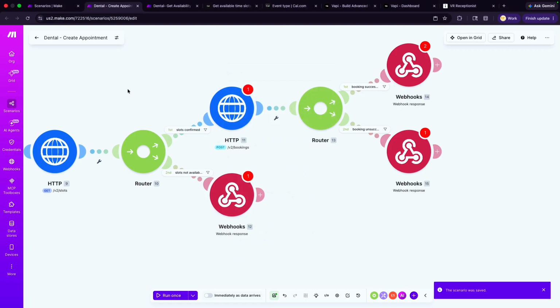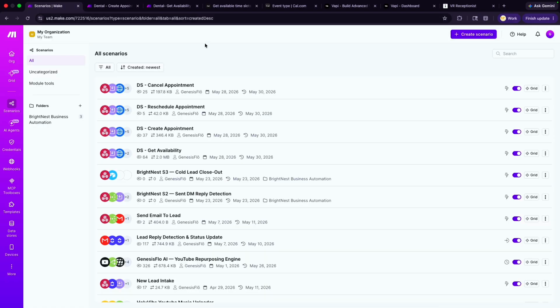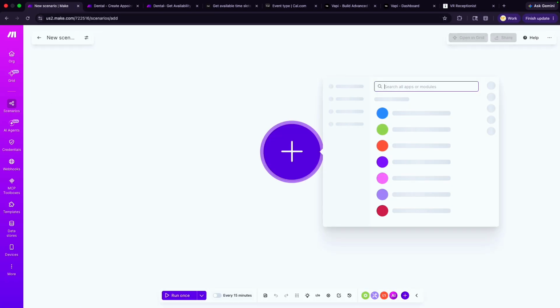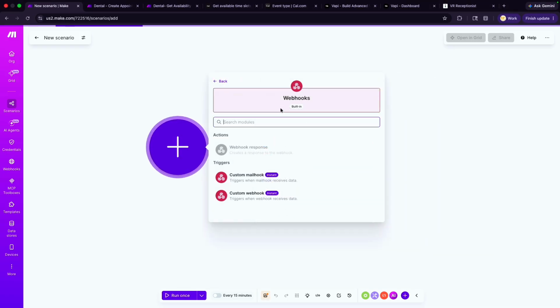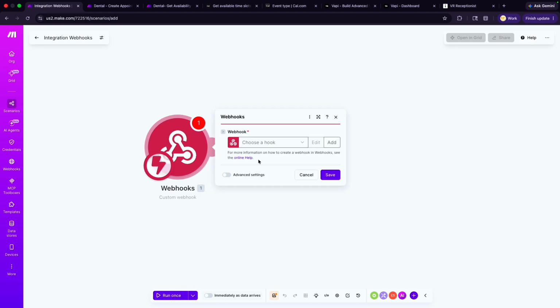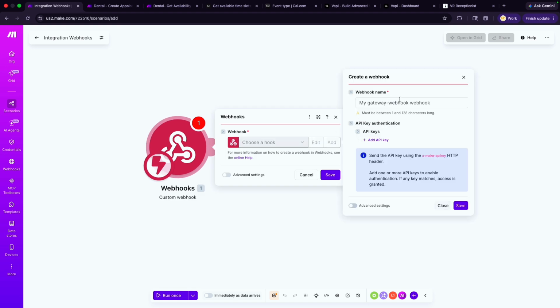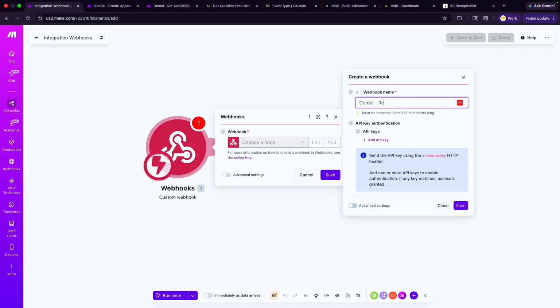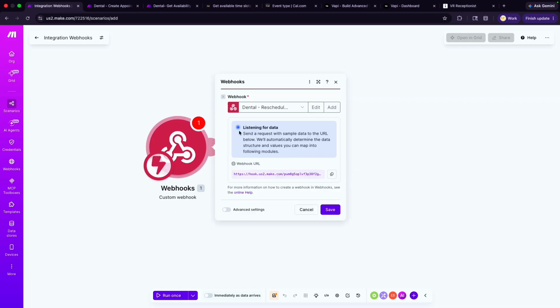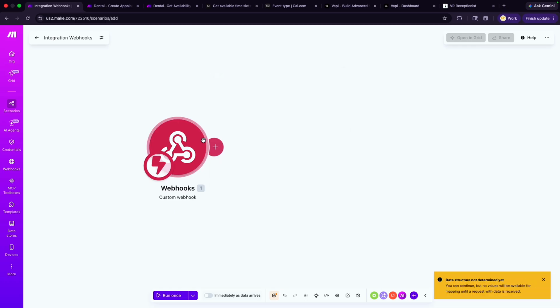And then we will move on to the third scenario, which is to reschedule. So we will create another scenario, and for this one, again, we're going to start off with a webhook as well. So custom webhook, and we're going to create this. We're going to say dental reschedule appointment. Okay, we don't need any API key. It's fine. It's listening for data right now. We don't need to worry about that. And you can just save this.